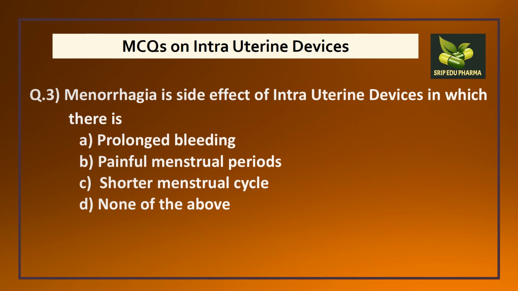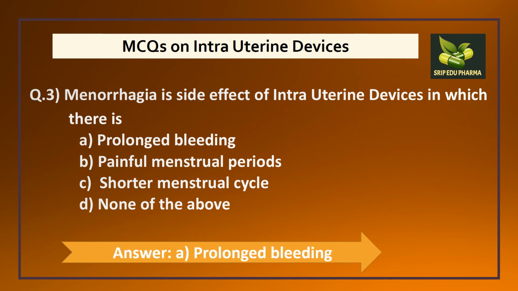Question number 3. Menorrhagia is side effect of intrauterine devices in which there is A. Prolonged bleeding, B. Painful menstrual periods, C. Shorter menstrual cycle and D. None. Here all these three conditions are side effects, but specially it's been asked what is menorrhagia. So we had studied that menorrhagia is prolonged bleeding, and the second term, that is painful menstrual period, this was dysmenorrhea, and shorter menstrual cycle was polymenorrhea. Hence the answer will be A, that is prolonged bleeding.